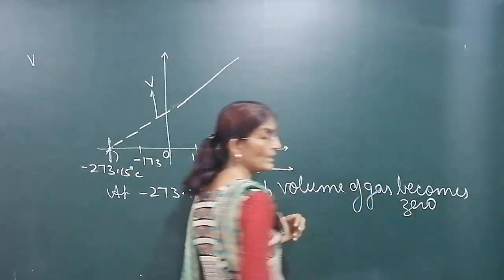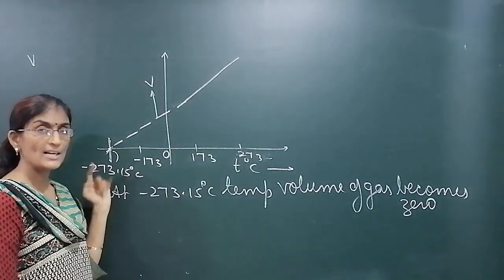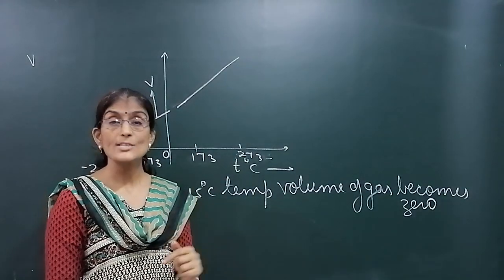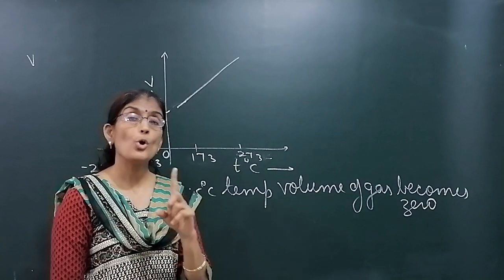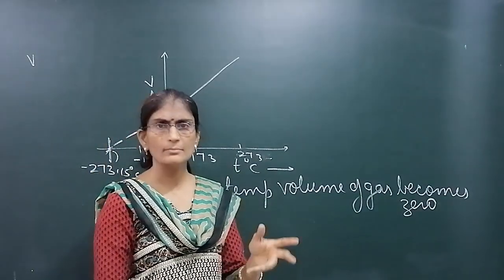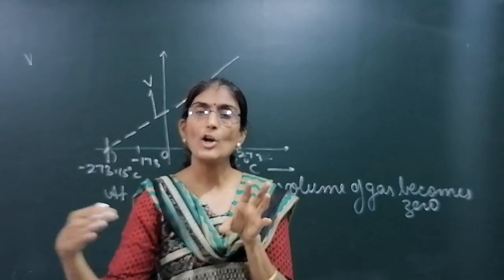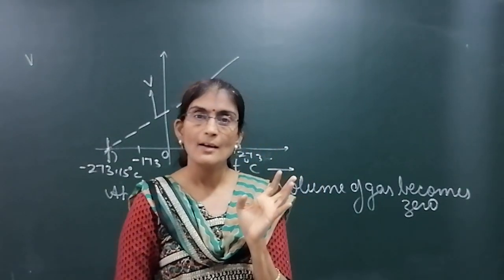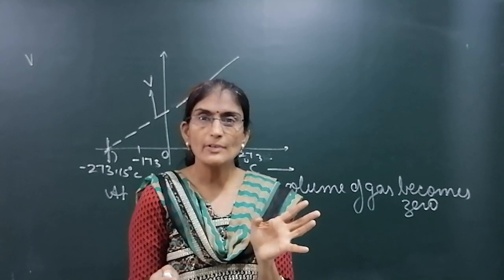उसके बाद तो टेम्परेचर हो ही नहीं सकता है, मिनिमम टेम्परेचर है ना. This temperature at which volume of real gas becomes 0 is known as absolute zero temperature or 0 Kelvin temperature. ऐसा कभी होता है कि हम गैस लिया हमने और अमुक टेम्परेचर पे फिल किया है, we keep on decreasing the temperature, we see that volume also decreases, but at certain temperature it was not observed that volume 0.